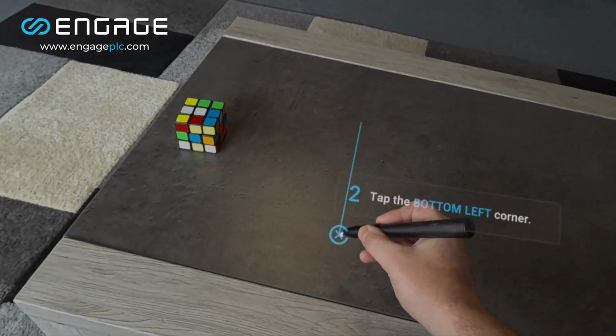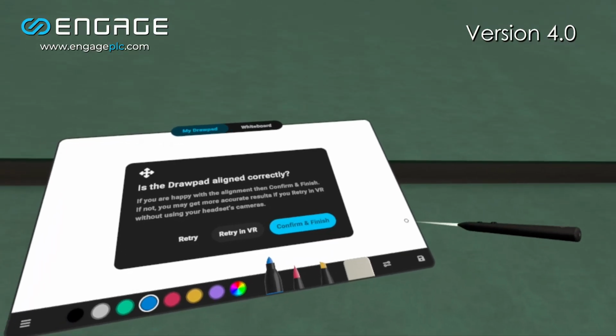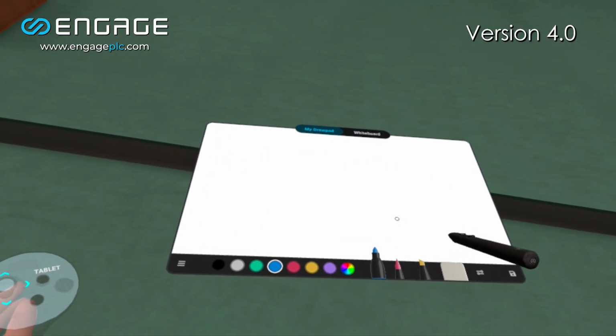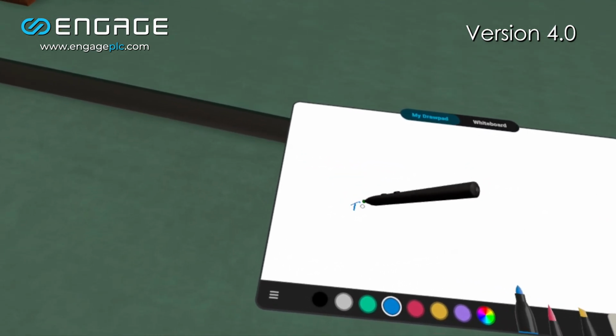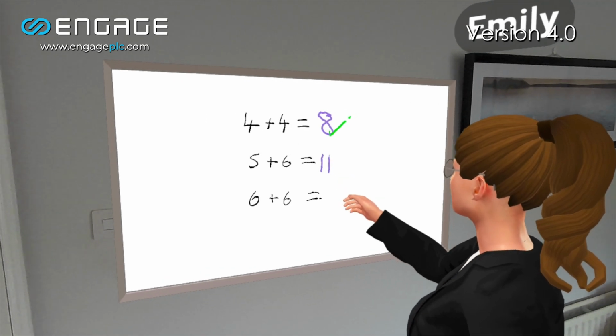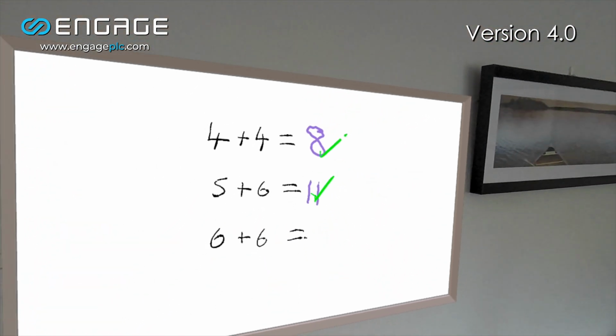Engage 4.0 has officially arrived, bringing a range of new features and options tailored for both enterprise and educational users. Our whiteboard system has been completely overhauled and now supports the Logitech MX Ink Stylus, enabling multiple participants to collaborate in real time or take individual notes on personal draw pads.